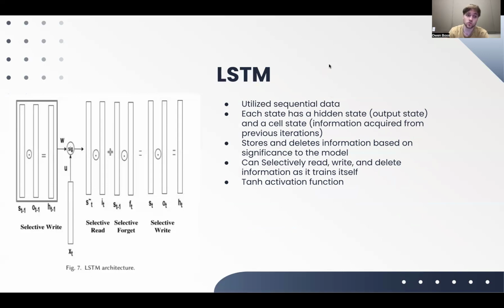So the LSTM, this is the one that they implemented, and the architecture is shown on the left. It utilizes sequential data and iterations. Each state or iteration has a hidden state, which is the output state, and a cell state, which is information acquired from previous iterations. It can store and delete information based on the significance to the model, which is something that's special about this. It has the ability to essentially ignore or forget data that it doesn't want anymore. It can selectively read, write, and delete information as it trains itself, and it uses the TANH function for its activation function.